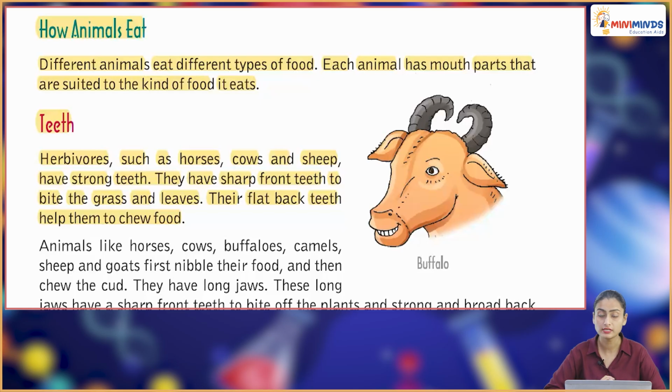Herbivores such as horses, cows and sheep have strong teeth. They have sharp front teeth to bite the grass and leaves. The flat back teeth help them to chew food.